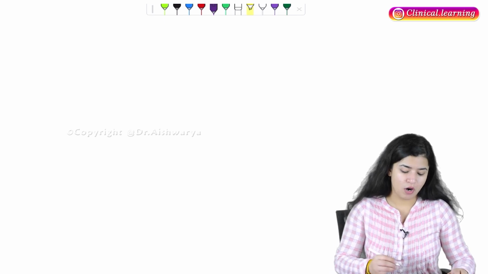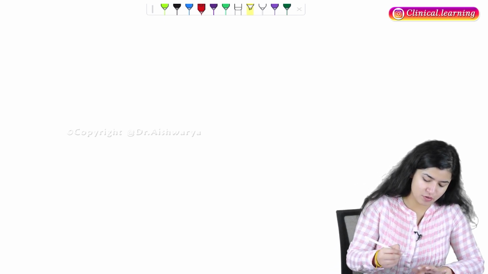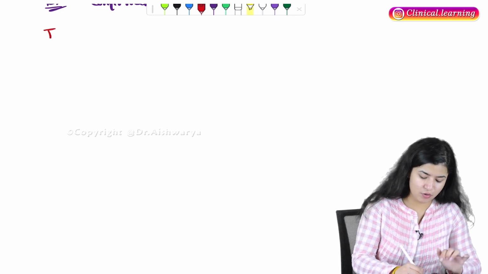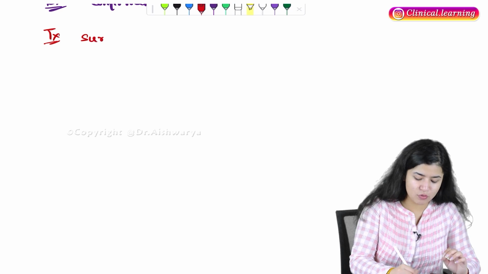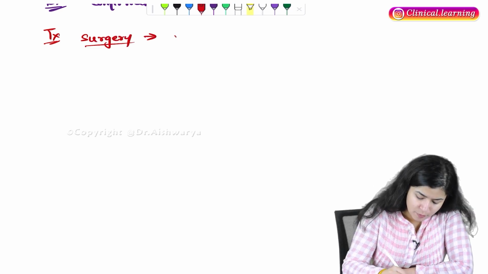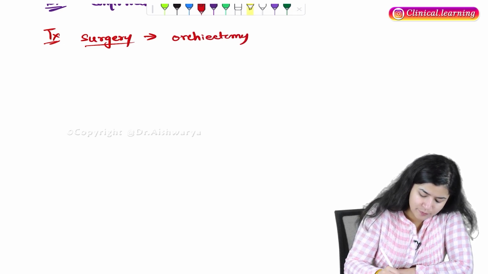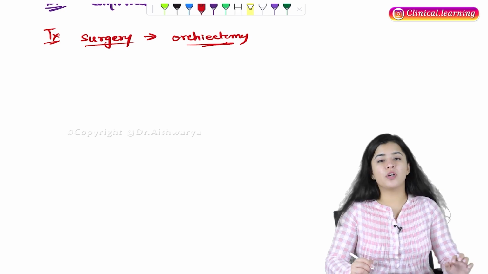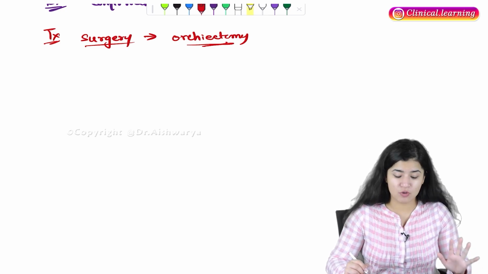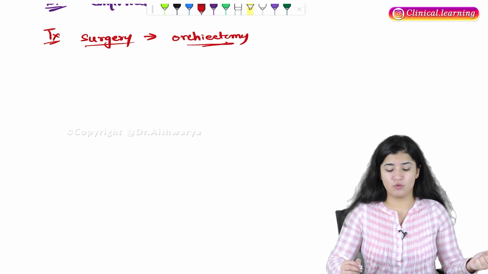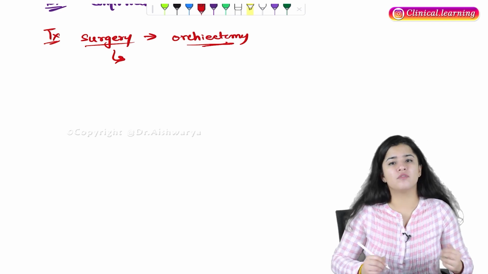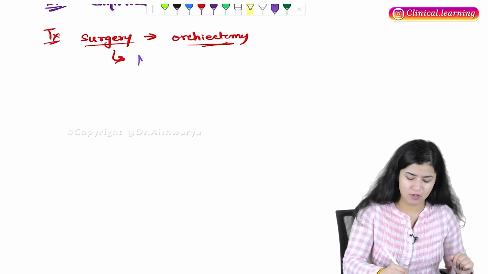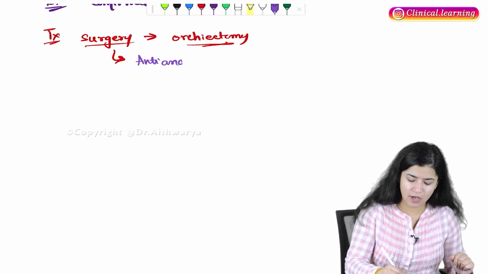Now, how are you going to treat this patient? For the treatment, generally we do surgery. We do orchiectomy. Why do we do orchiectomy? Because of androgens, it is due to androgens that the patient has developed prostate cancer. So we will do orchiectomy. And secondly, you can even give some anti-androgenic therapy.